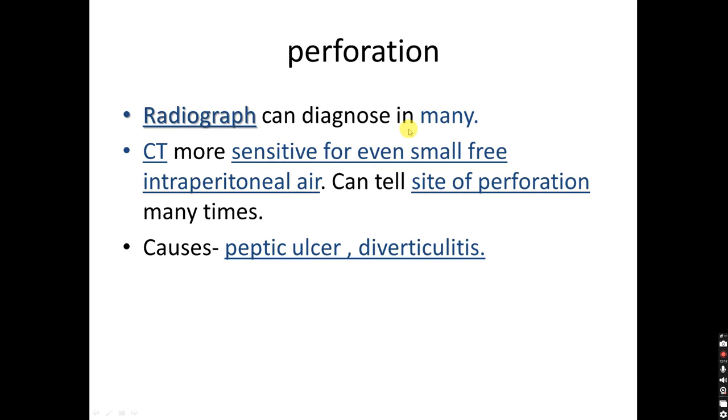Perforation: radiograph can diagnose it in many patients. CT is more sensitive for small free intraperitoneal air. CT can tell the site of perforation in many patients. Common causes are peptic ulcer and diverticulitis.